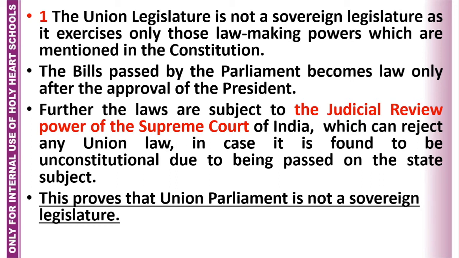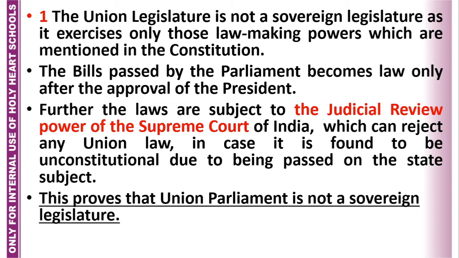Suppose the Union legislature passes any law on a subject in the state list. Who can check it? It is the Supreme Court. It is the judicial review power of the Supreme Court. The Supreme Court will declare such a law null and void if it crosses its limits.